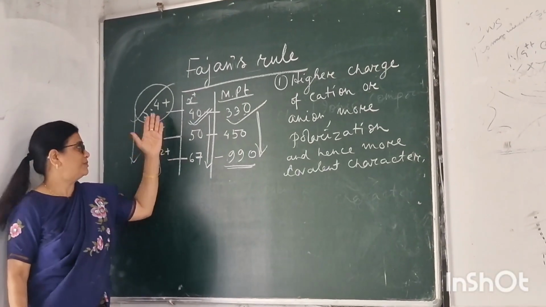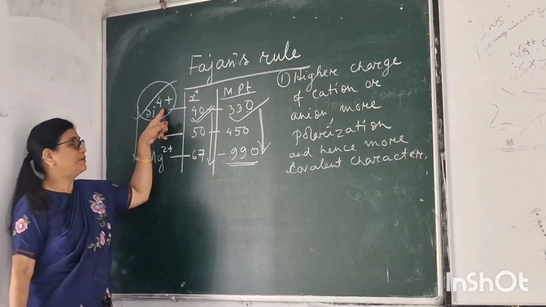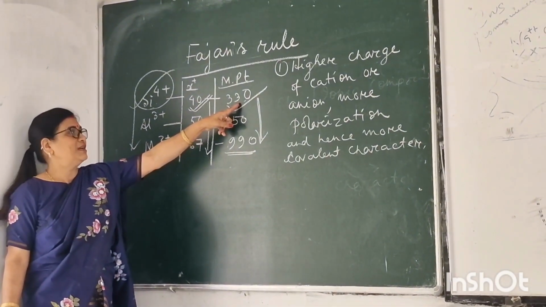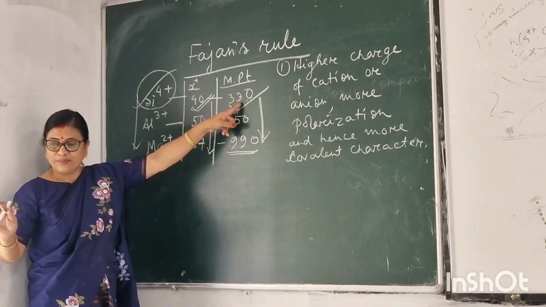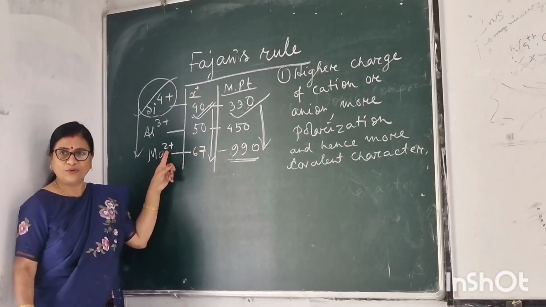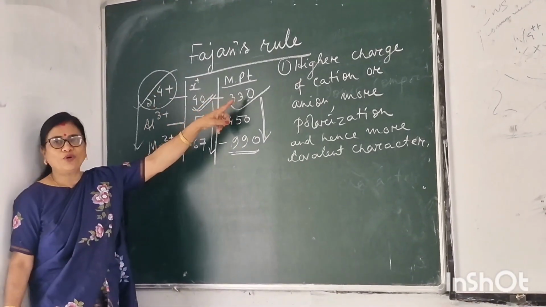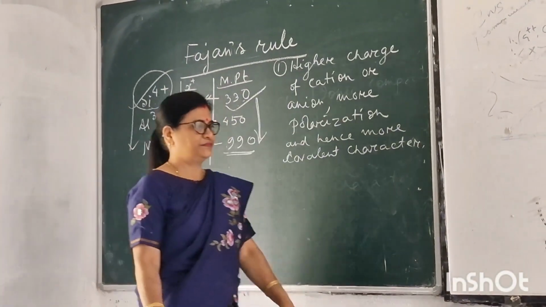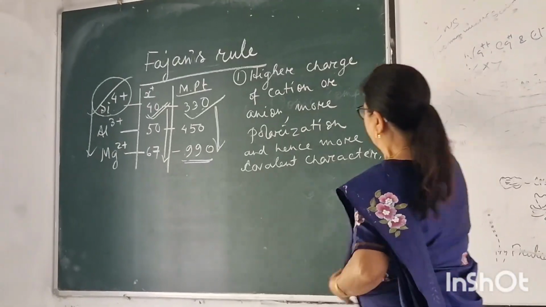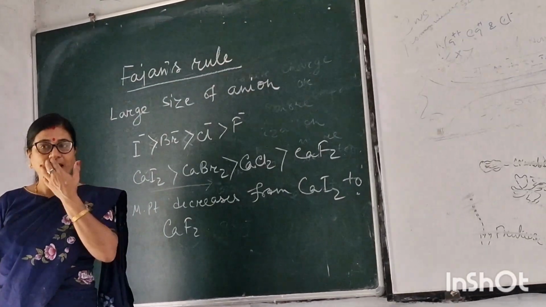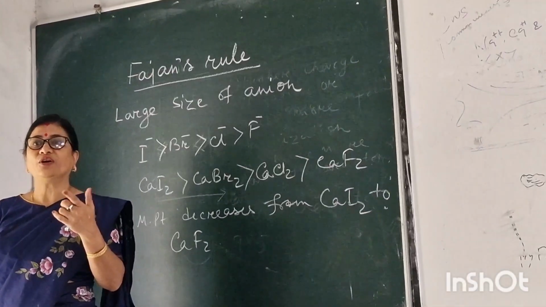That is, this is 4+, 3+, 2+. If you compare the compounds of these three, you see when the charge is high, higher charge, more covalent character, more polarization, less melting point. Okay? Is larger than the covalent character or polarization is more.